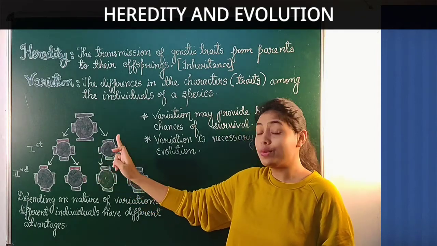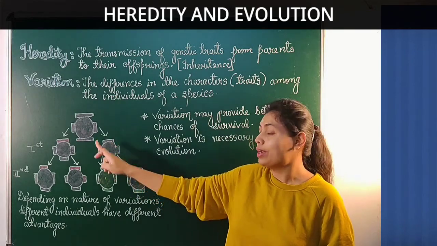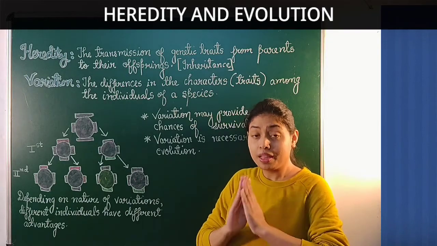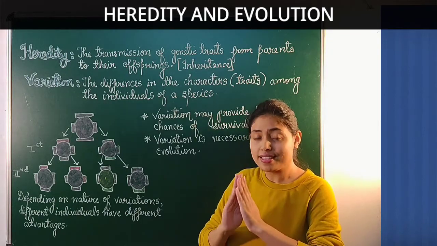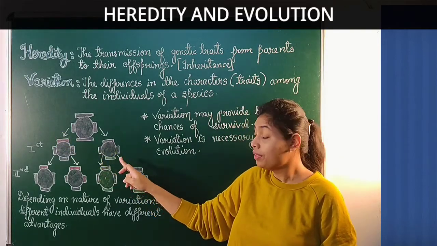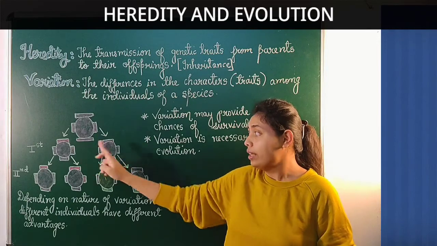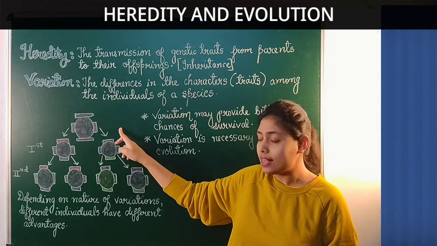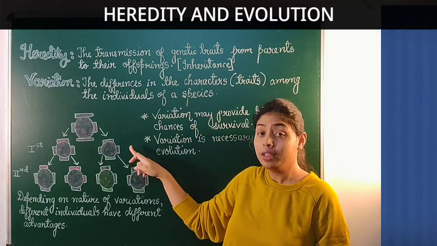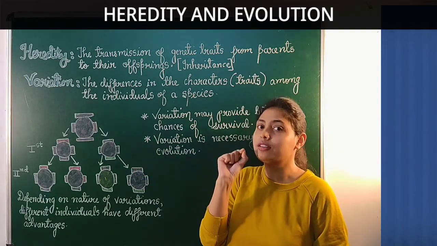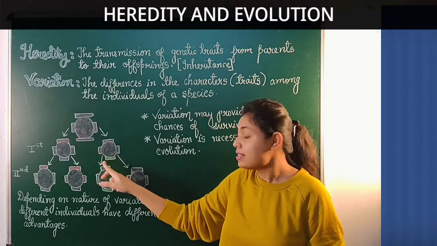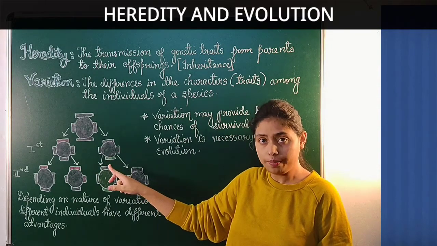These two individuals are identical to its parent in the body shape, size and structure, but have subtle differences. See it over here. I have marked the differences with different color chalk. As you can see, beta, these two individuals look just like their parent. The body shape is the same, the design is the same, the structure is the same, but they have some very subtle changes or differences from their parent. And these differences I have marked with different colored chalk.